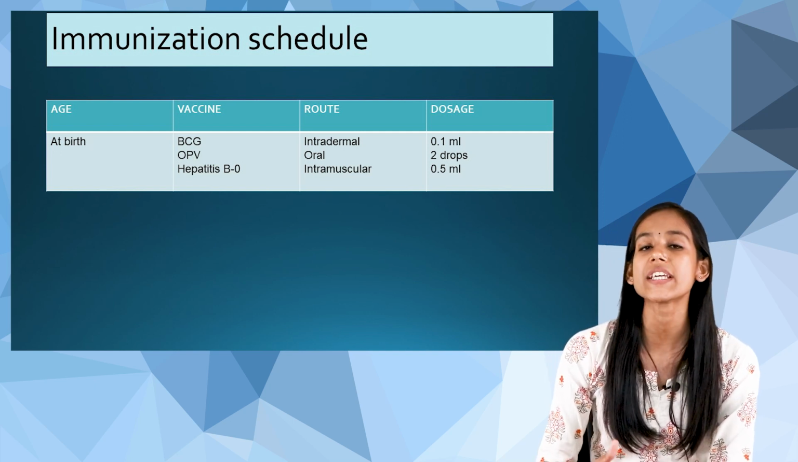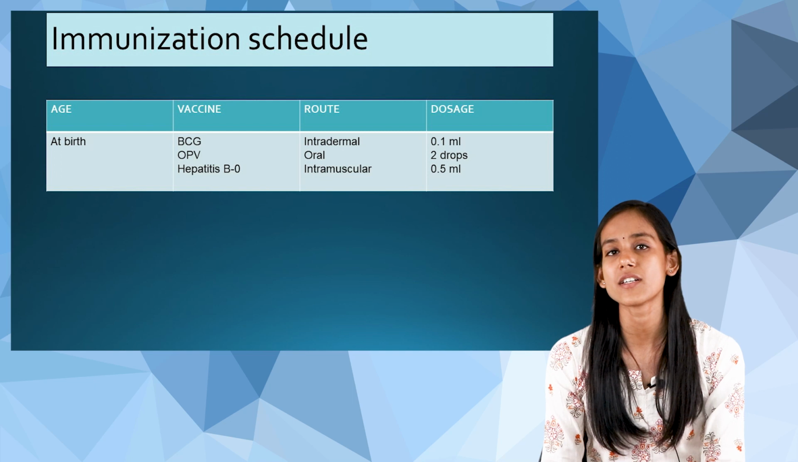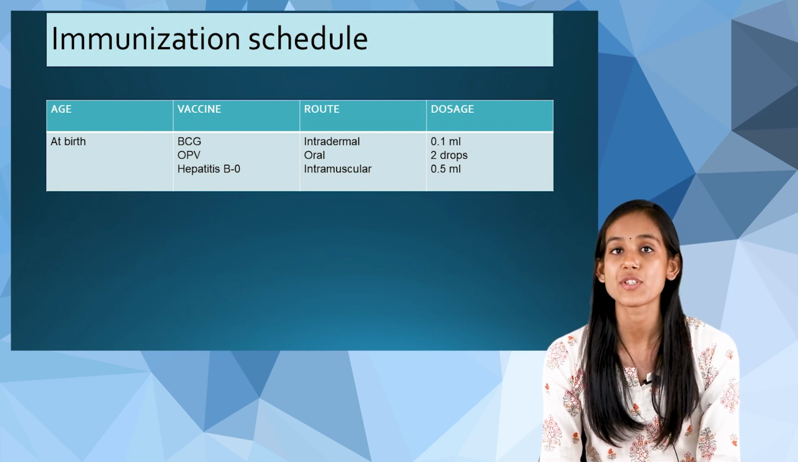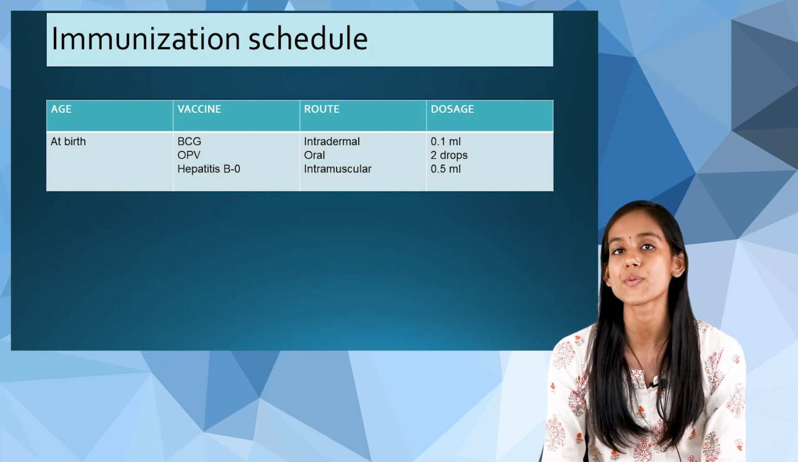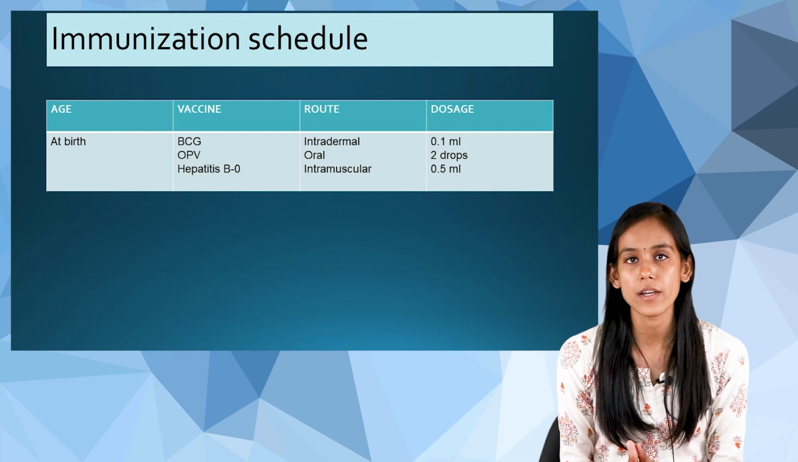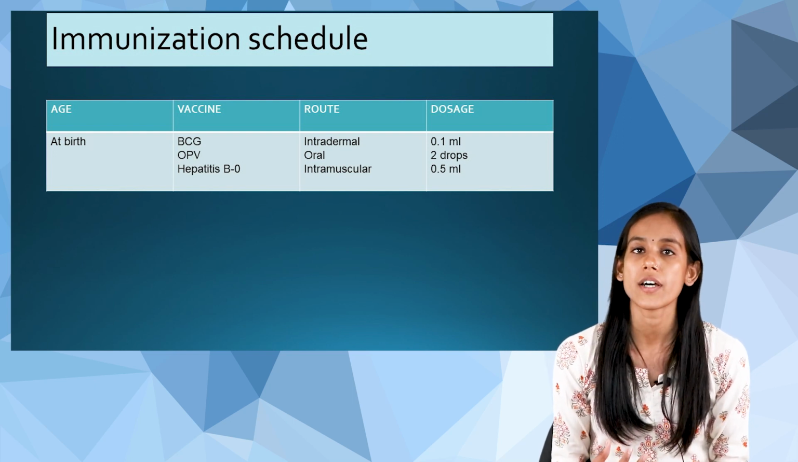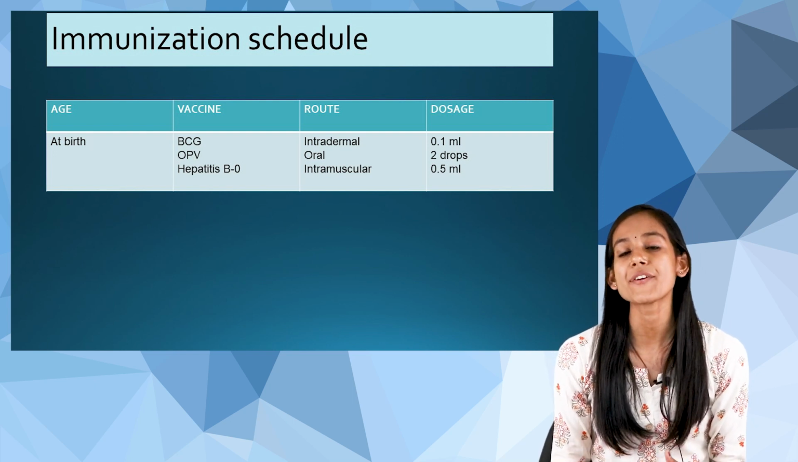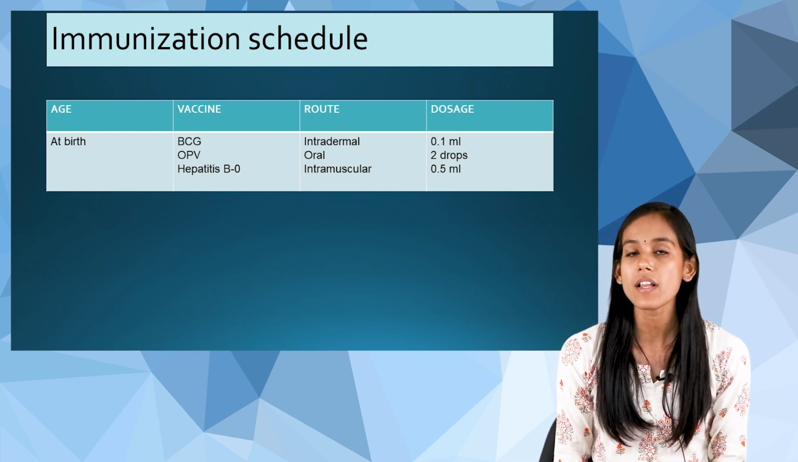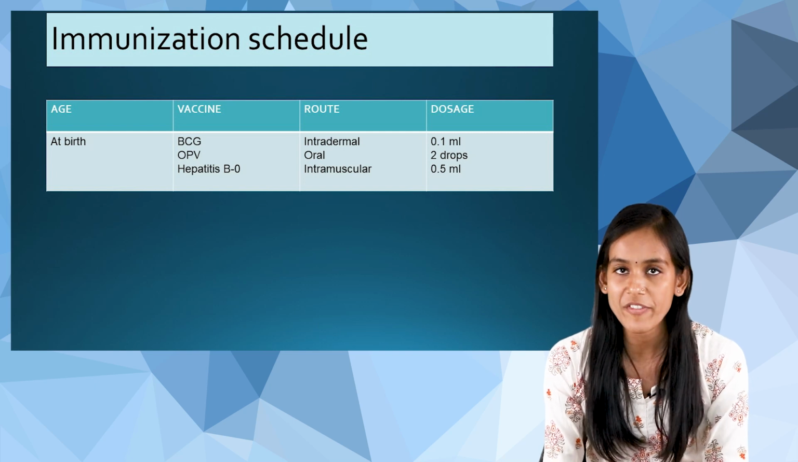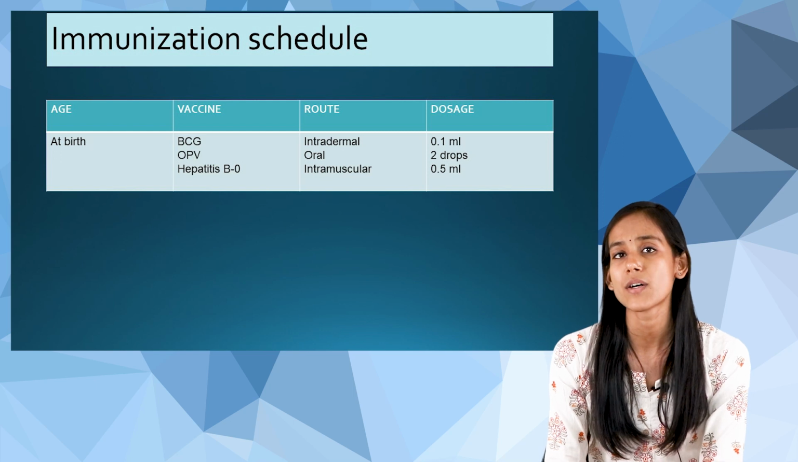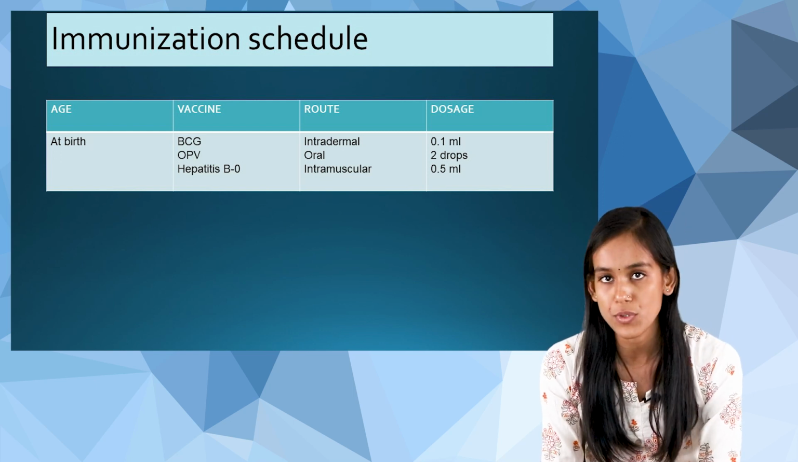So at birth we give BCG, and for giving this vaccine we use the intradermal route, and the dose will be 0.1 ml. BCG is administered to prevent tuberculosis. Then we give OPV, that is oral polio vaccine. The route is oral, and the required dose is 2 drops.